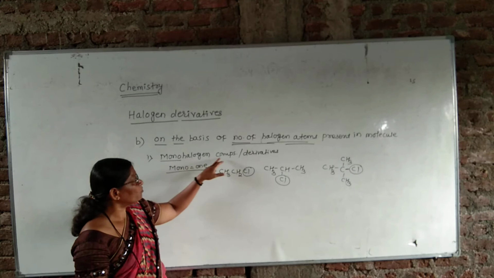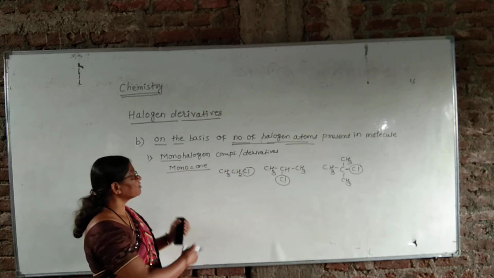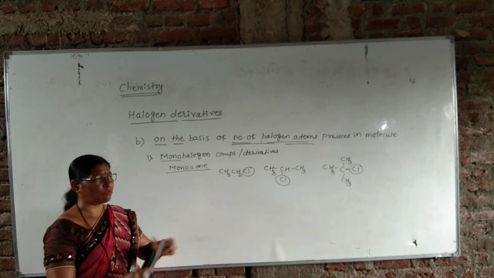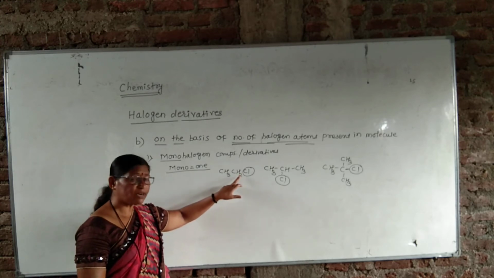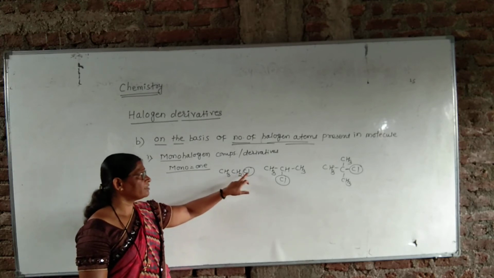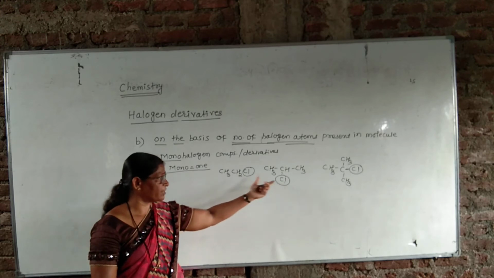What is the definition of monohalogen compounds? These are the compounds obtained by the replacement of only one hydrogen atom of an alkane by one halogen atom. And these are some examples.